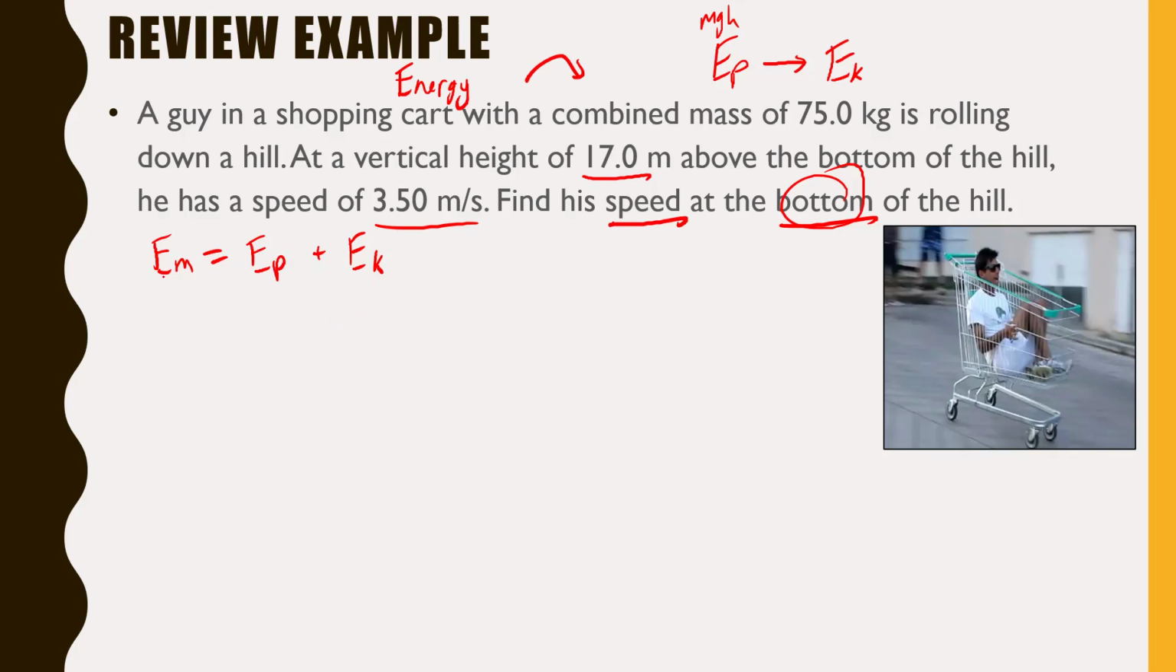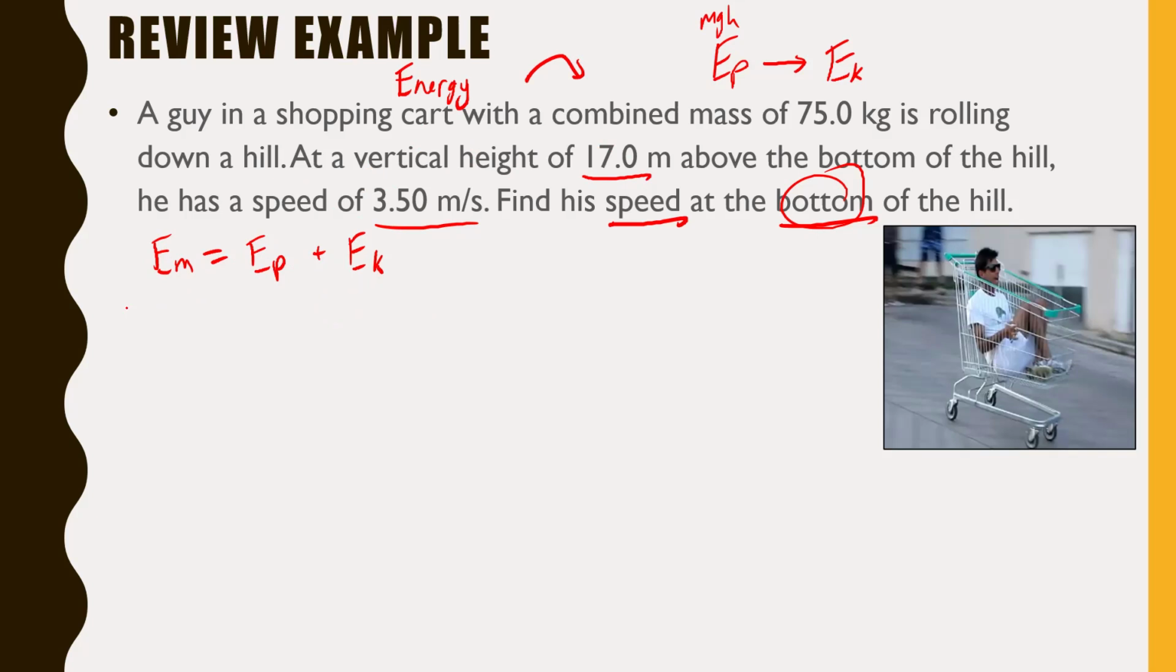Now, the mechanical energy of a system will not change. So his mechanical energy at the top of that hill is actually going to be the same as his mechanical energy at the bottom of the hill. That's from something called the law of conservation of energy. Again, energy does not get created or destroyed. It just changes from one form to another.